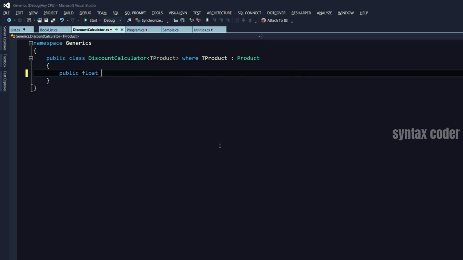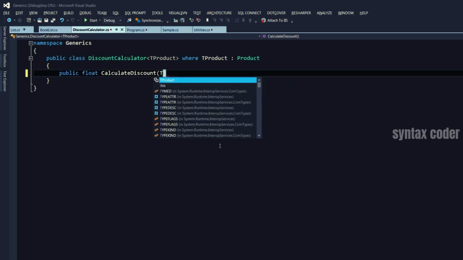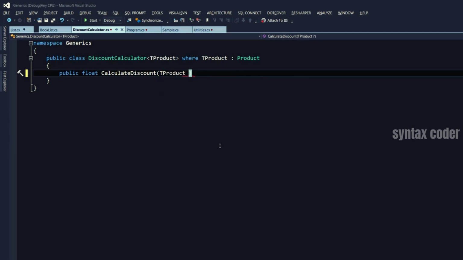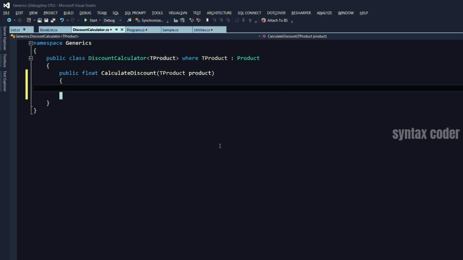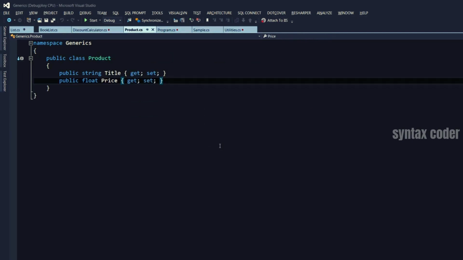Let's call it CalculateDiscount, which gets a parameter of type Product or any of its subclasses. And here, look, we get the Price and Title properties. Earlier, I created this Product class. Let me show you. So this is my Product class. We have a Title and a Price.